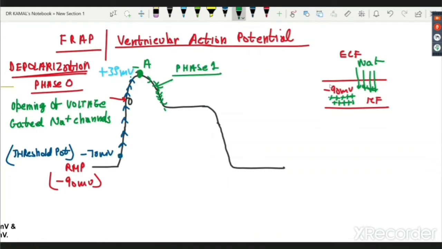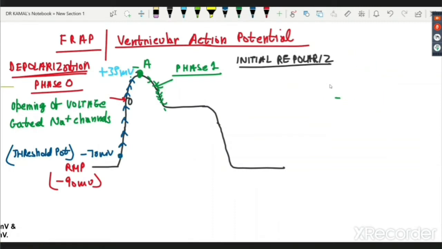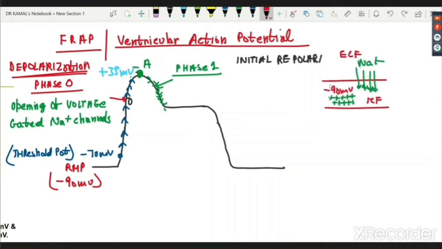This phase 1 is known as, please remember it clearly, initial repolarization. And what is the reason for repolarization? I think generally you know the reason. For repolarization, there is only one reason: there should be opening of potassium channels. Potassium is more in the ICF. Once the potassium leaves the cell, the internal environment of the cell will again start becoming negative.